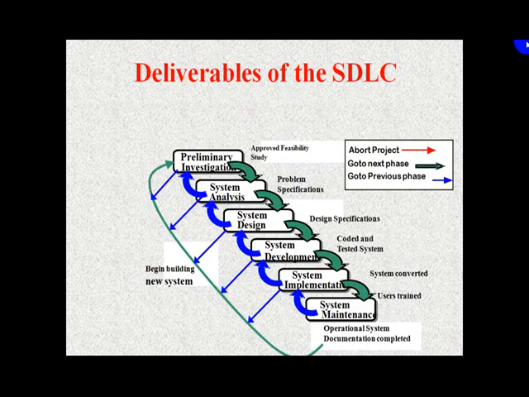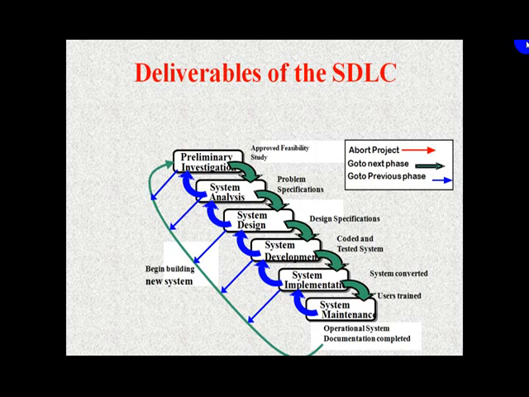So to summarize all this, we have a diagram here which is showing us all the 6 phases of software development, starting from preliminary investigation, then system analysis, system design, system development, system implementation, and in the end system maintenance. So you can see here that when preliminary investigation ends and your feasibility study is approved, then we move to the next phase of software development. We call it system analysis, where we take requirement specification.